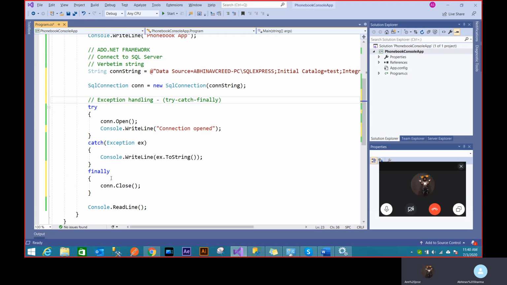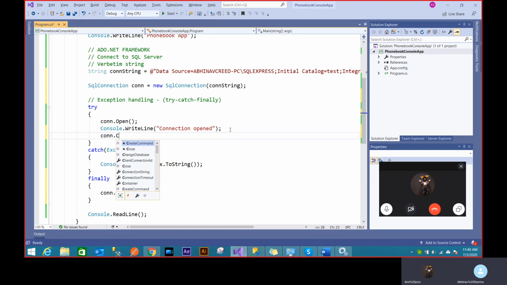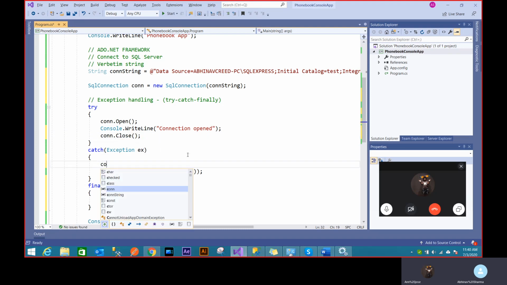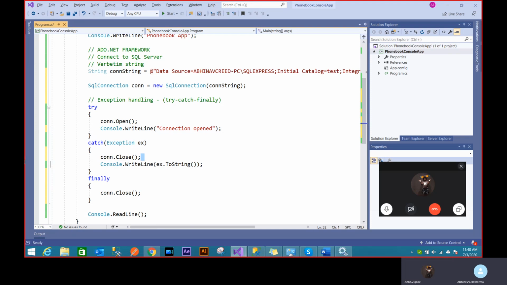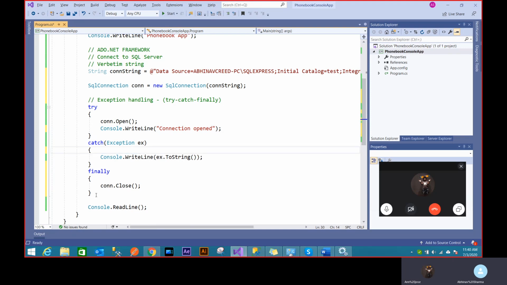This basically helps me avoid writing redundant code. If I'm not using finally, I would have to write con close here, and I have to also write con close there. So you see a repetition of code is happening. This can be avoided by writing it entirely in finally. That's how the finally block helps us write better code. This was the connection to SQL Server.